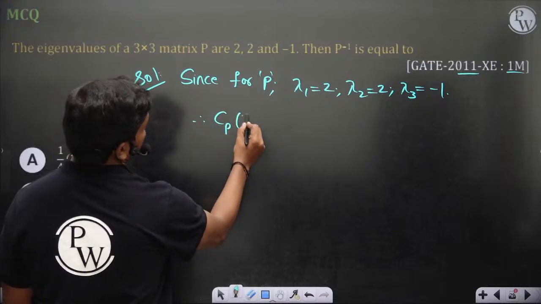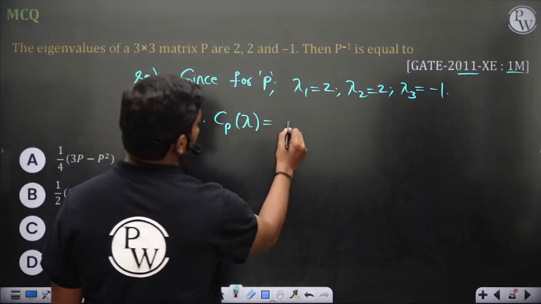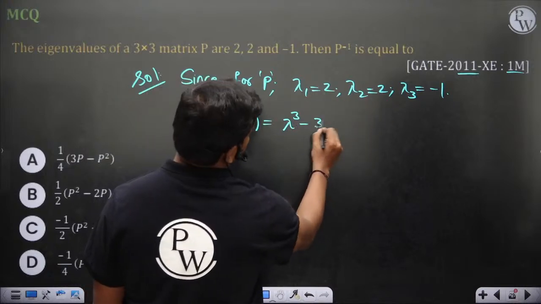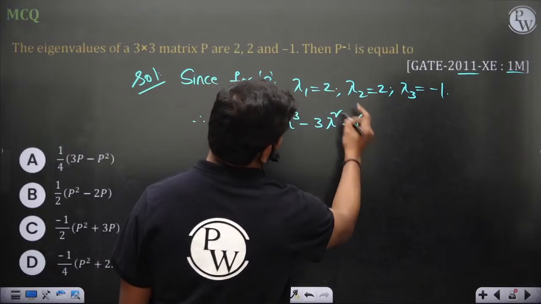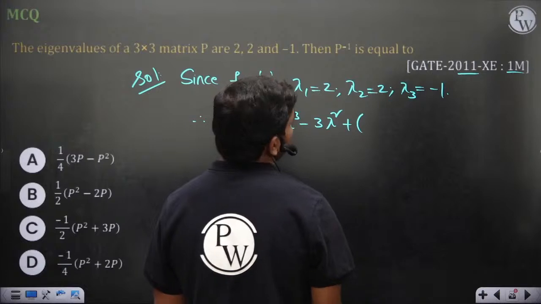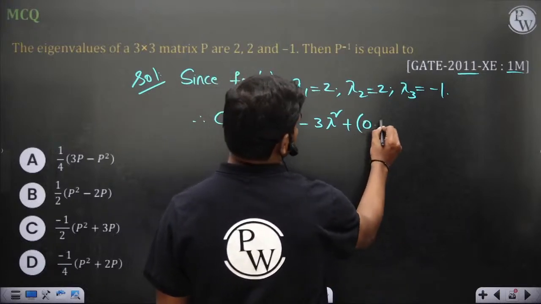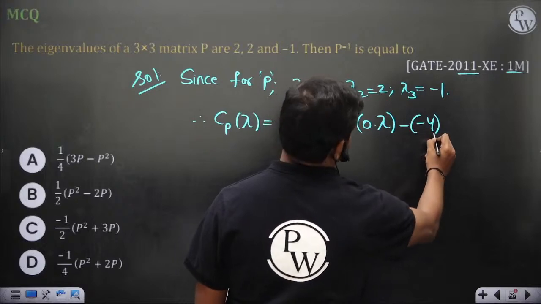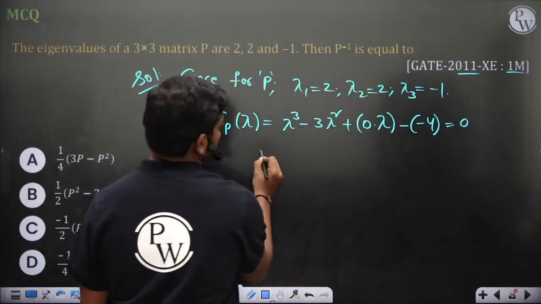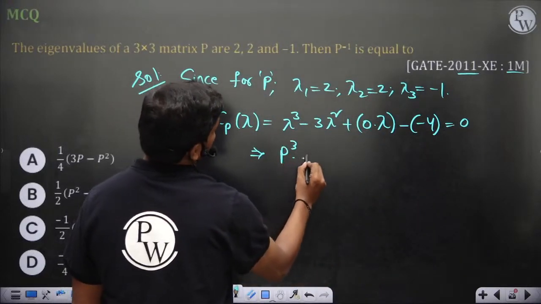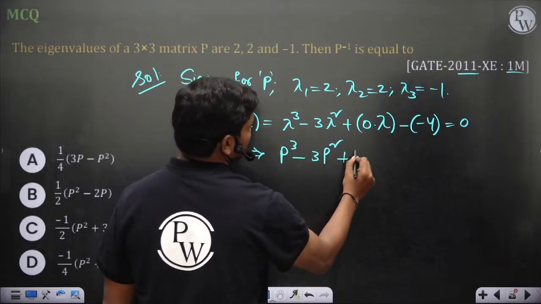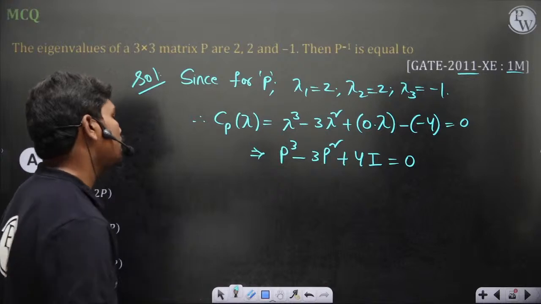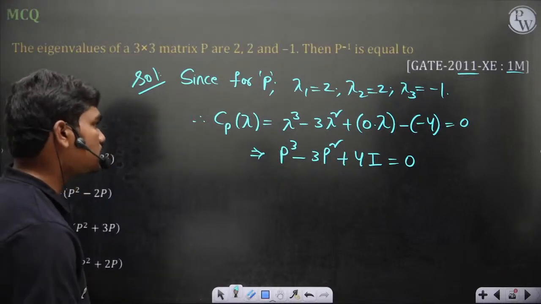the characteristic polynomial of P is lambda cube minus (2 plus 2 minus 1) lambda square plus (4 minus 2 minus 2) lambda, minus determinant, which is minus 4, equal to 0. So this gives you P cube minus 3P square plus 4I is equal to 0. Okay, that's all. Correct, no? So it should be plus 4I.